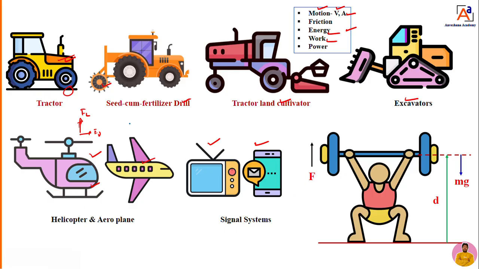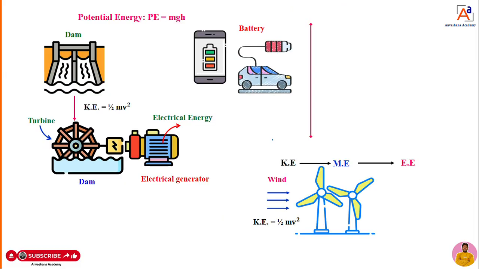So to develop any application, force plays a very important role, distance plays a very important role, mass plays a very important role, and the gravitational constant. The great scientist Newton gave the gravitational constant. So we use all these fundamentals to develop applications. With the help of these applications we do a lot of work in our day-to-day life, dear students. To understand better, I will take two examples and try to explain how science and technology play a very important role in our day-to-day life.